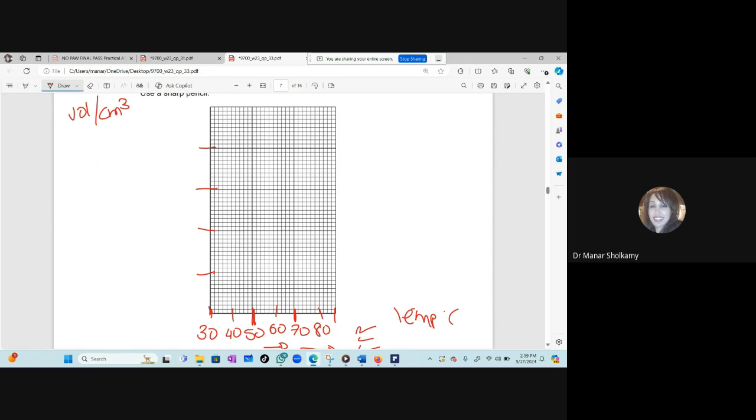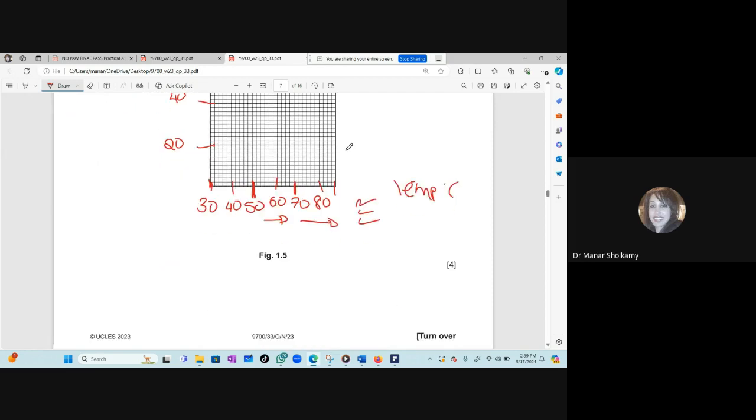How will you divide that, Farouk? I want the 100 to be up there. 20, 40, 60, that's very easy, each 10 boxes is 20. Yes, 20, 40, 60, 80, and then 100. Of course, you will plot using X's or a dot inside a circle, and then use the ruler and perfect.